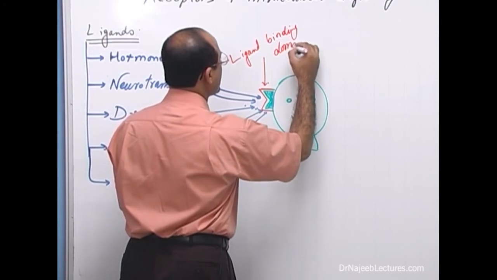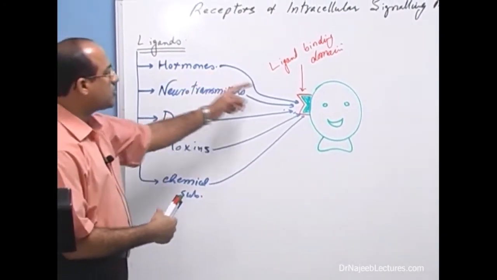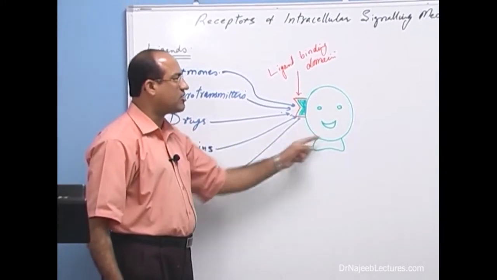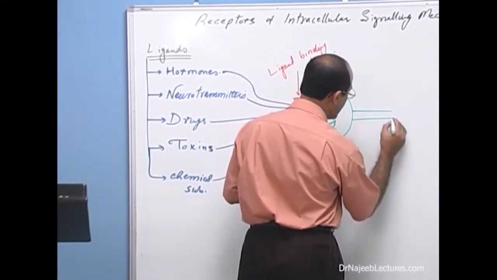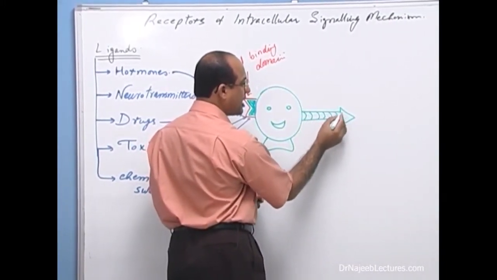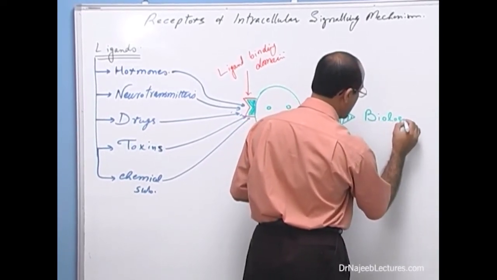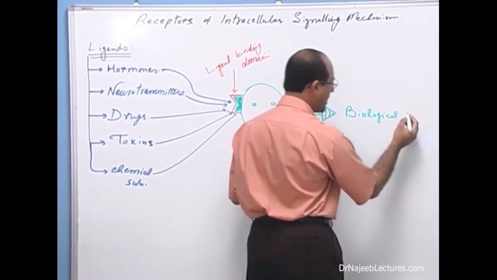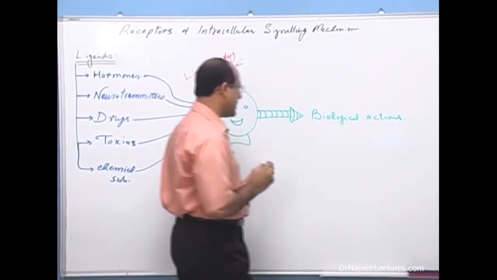domain, right? Now, once a ligand binds with the ligand binding domain of a receptor, then the receptor is supposed to produce some biological actions. Receptor will produce certain biological actions, or biological activity in the body is modified.